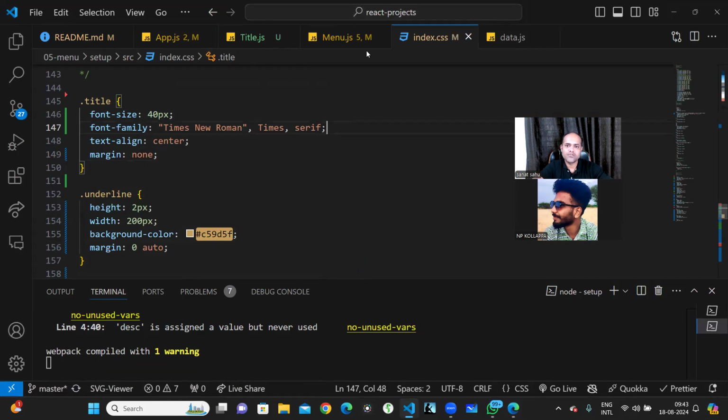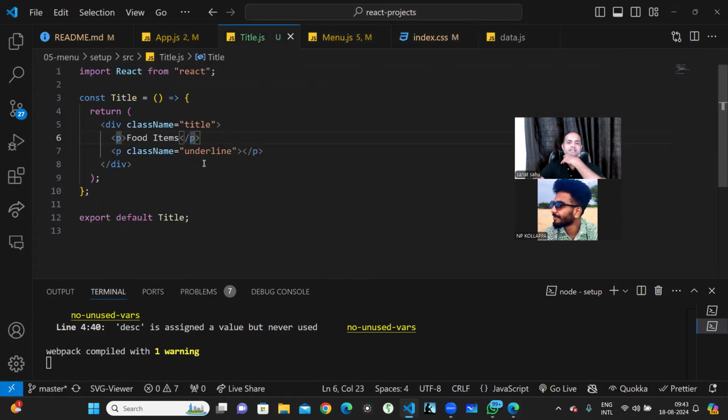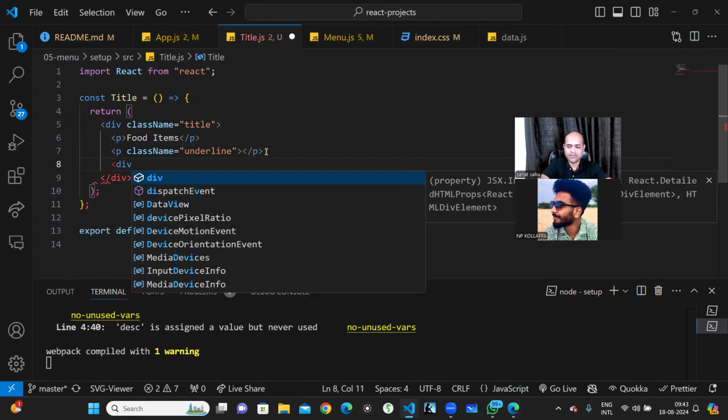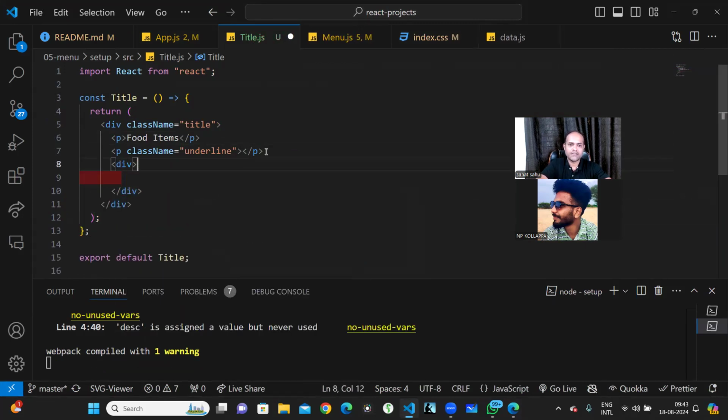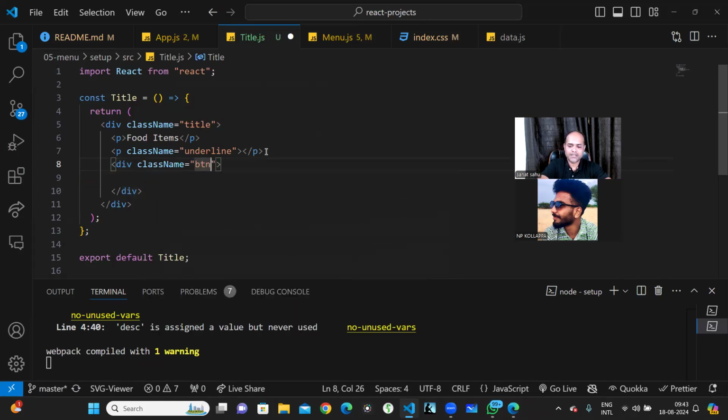So in that case, we have to move out of the CSS and go to the menu again. And here, not the menu, in the title, I should have the buttons. So I'll just write here a div, with a class name of button container. In this button container, I'll be having the buttons.